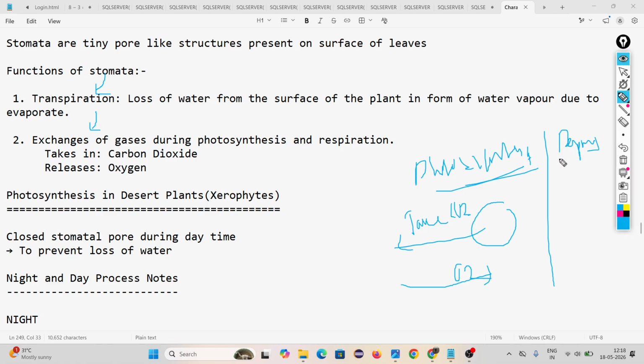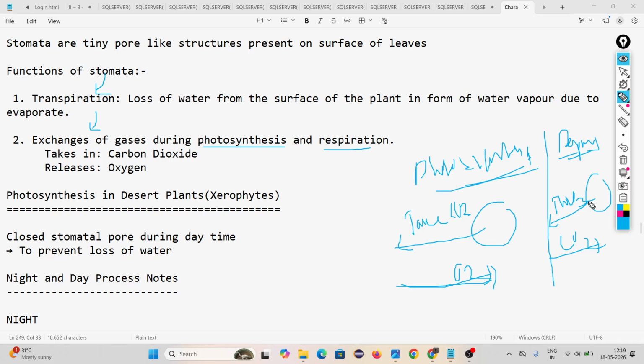But in respiration, the plant takes oxygen and releases carbon dioxide. This is called exchange of gases. And exchange of gases is required for two processes, photosynthesis and respiration. You have to remember, in photosynthesis, it takes carbon dioxide and releases oxygen, and in respiration, it takes oxygen and releases carbon dioxide.